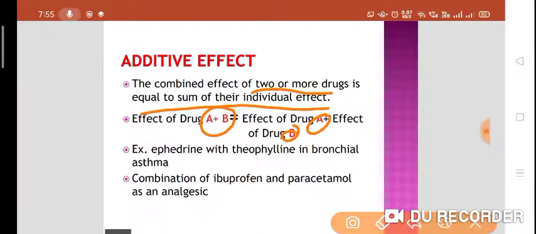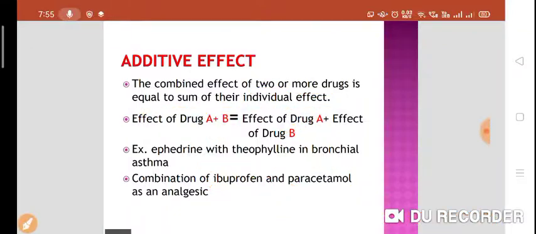For example, a combination of ibuprofen and paracetamol, that is Combiflam, as an analgesic, will be more effective because of the effect of drug A plus B, that is the additive effect. Or ephedrine with theophylline in bronchial asthma. So we call it the additive effect.